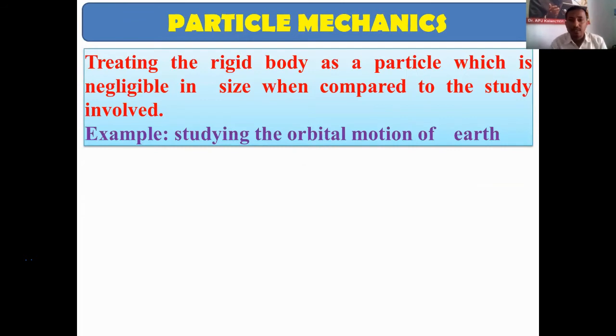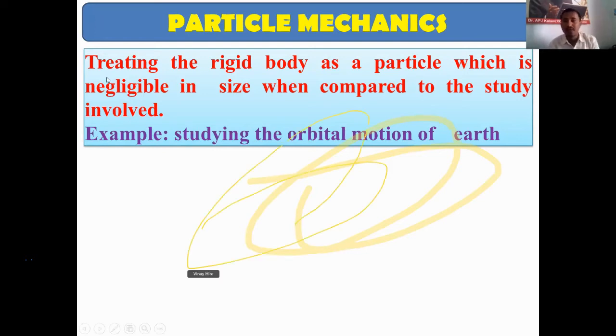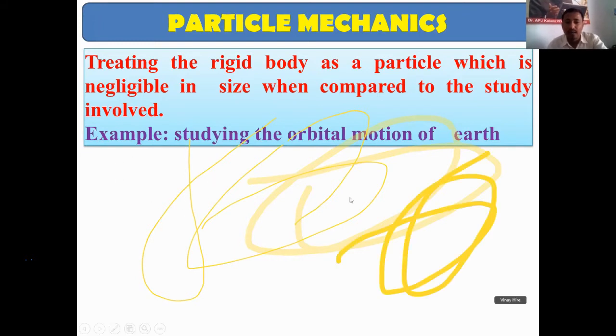Okay, so next is particle mechanics. So it is having very important role in mechanics. So we need to understand what is meaning of particle. So suppose if I give the example, suppose if I am going to represent any dimensions, like if I want to mention the distance between Pune and Mumbai. So in actual representation, I am not going to draw the Pune and Mumbai.